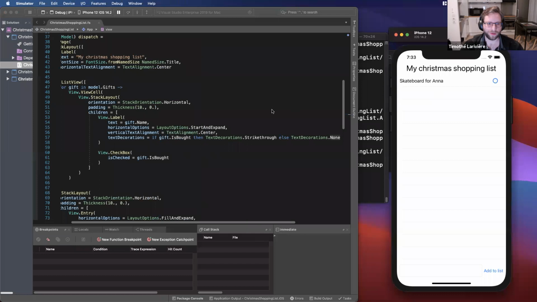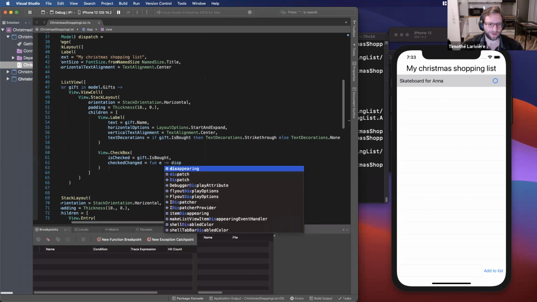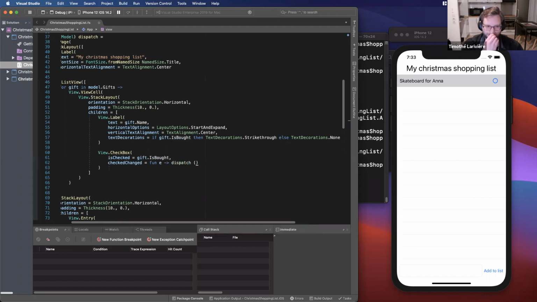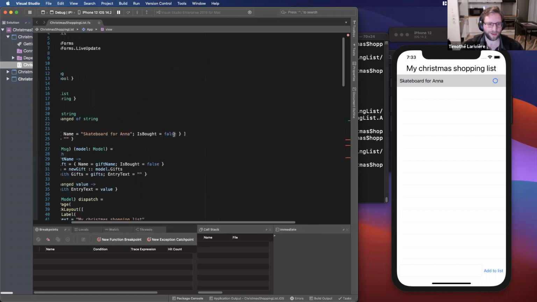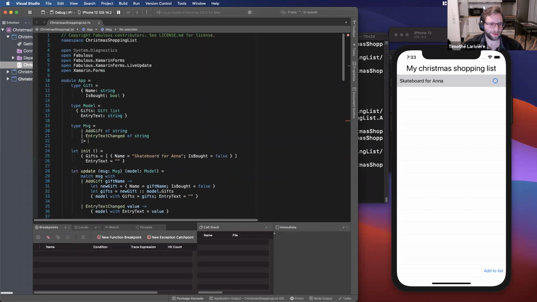So I forgot to bind my checkbox. So let's say if checked change, you will dispatch another event like gift bought, where you will give me the value, and just like before, I will add a new case, gift bought for bool.